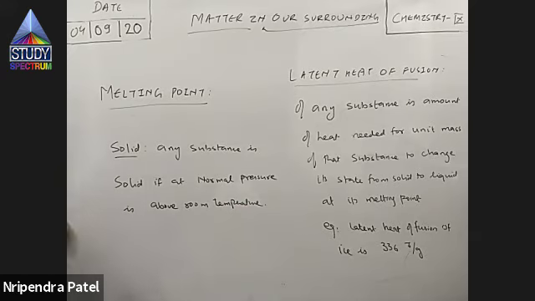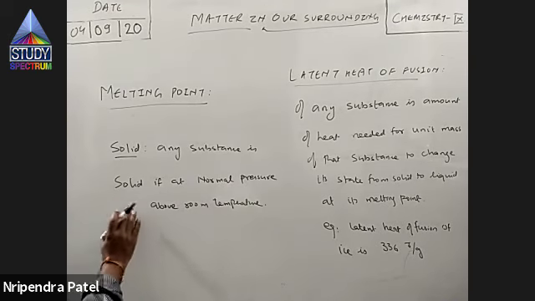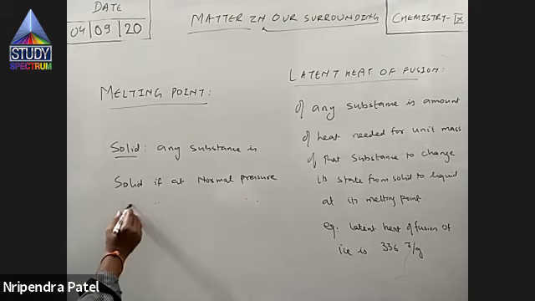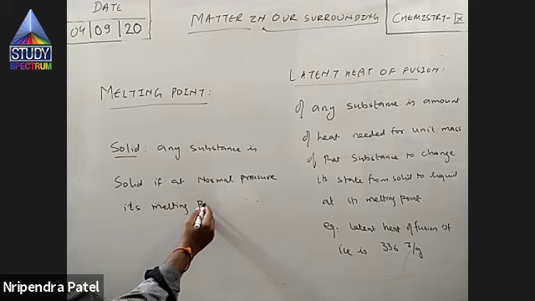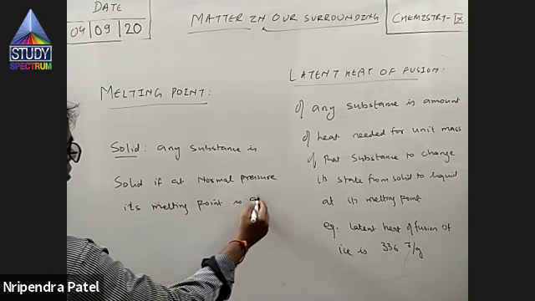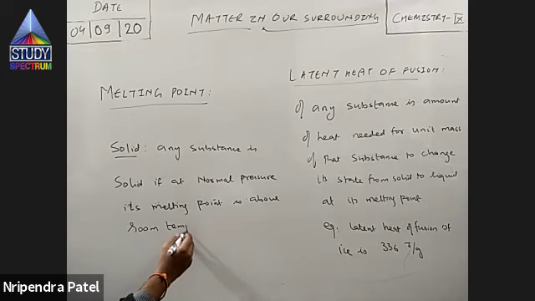I'll repeat. In terms of melting point we can define solid. So any substance is in its solid state, or is solid, if at normal pressure its melting point is above room temperature. I missed something. Any substance is solid if at normal pressure its melting point is above room temperature.